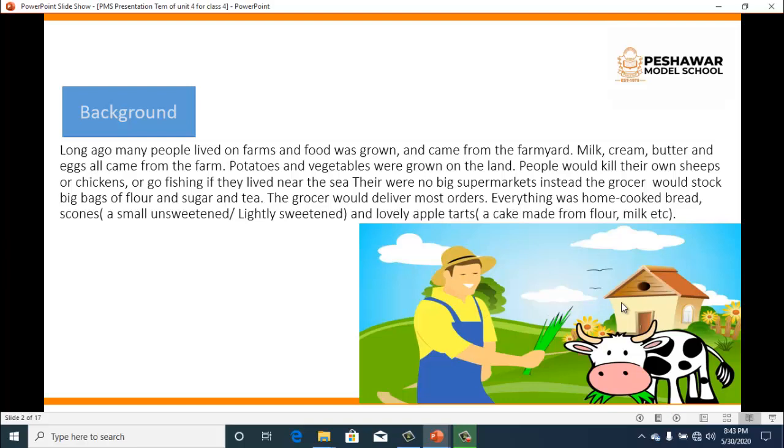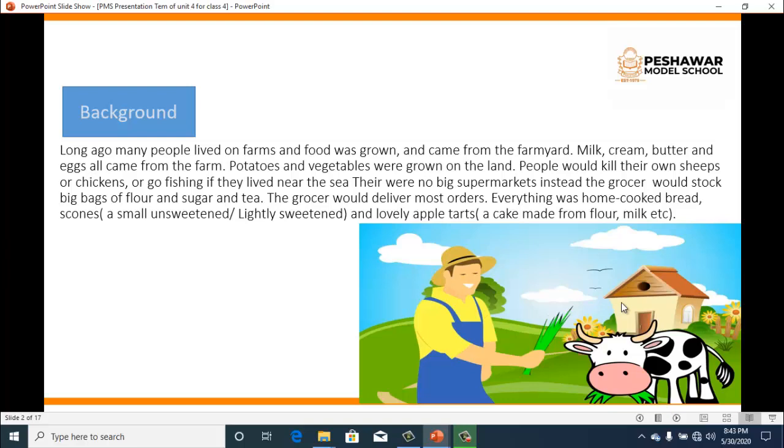used to grow First their of all, foods you have to in their write the farms. words And that they match used the to get description. everything from Words the farms, beginning like with milk, E. So So you cream, will all butter write the and words eggs. that begin with It all E. came You from see their with own these. farm. So Potatoes and eyes vegetables come were here. grown on Arrive the land.